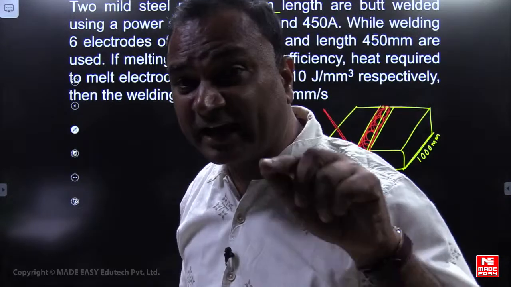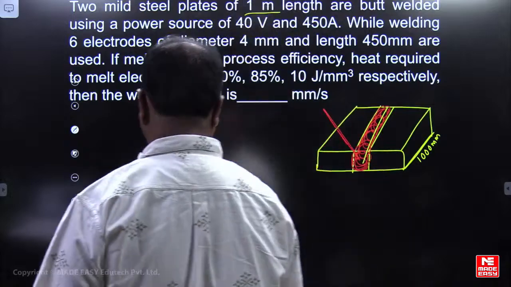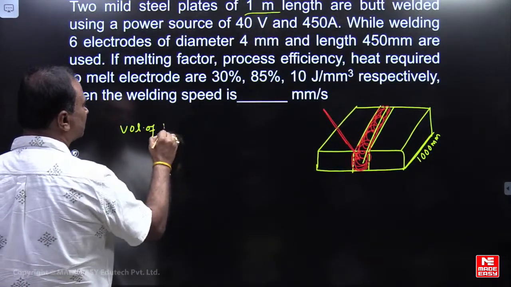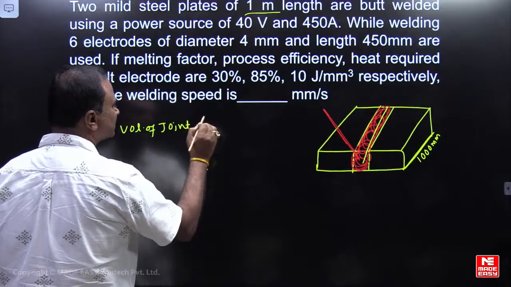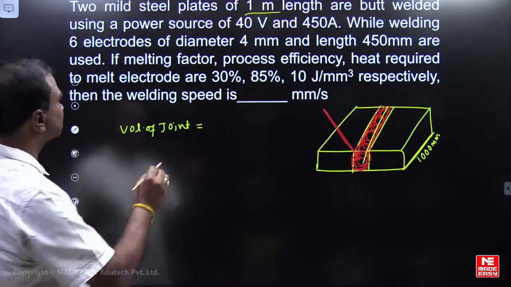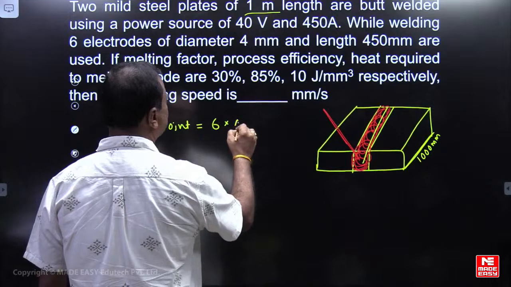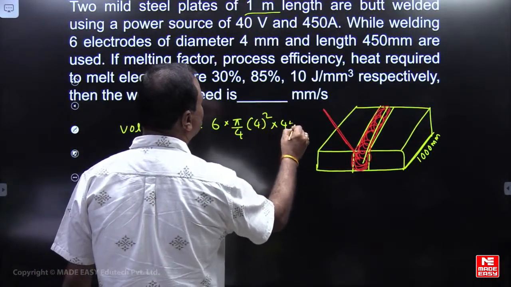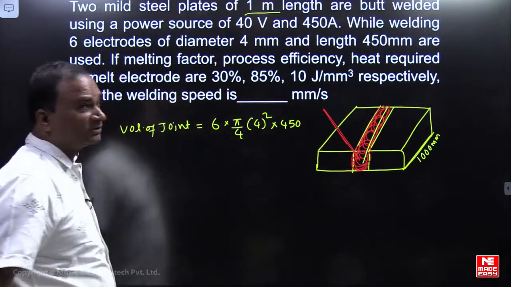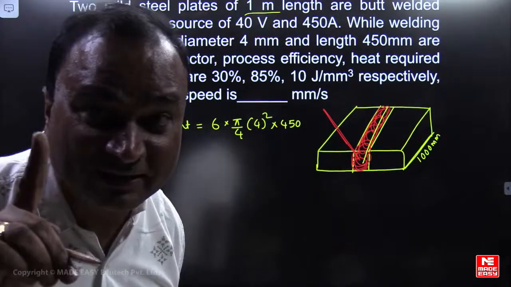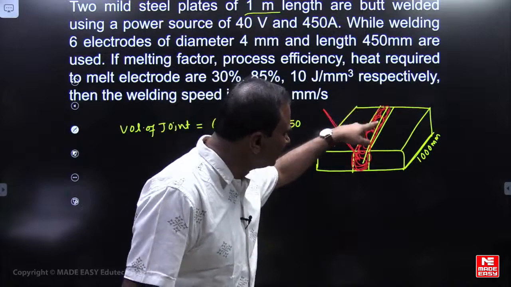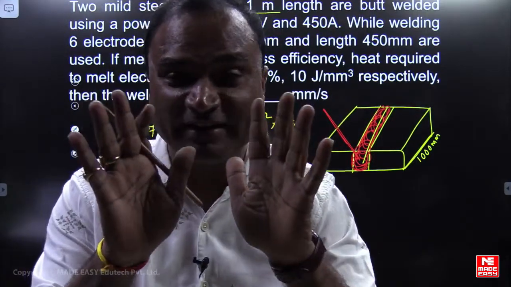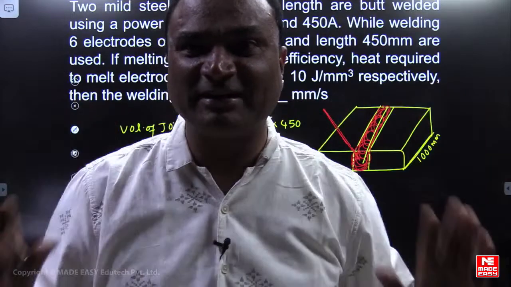So first here I can calculate the volume of the joint. Please think of the volume of the joint. This volume of the joint is produced by using how many electrodes? 6 electrodes. What is the diameter of the electrode? 4 mm, whole square, into 450. So this is the volume of the joint. Here I am assuming that the total joint is produced by supplying the filler material only. In the joint I am assuming that no base metal is melted.